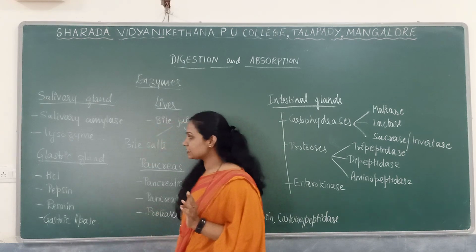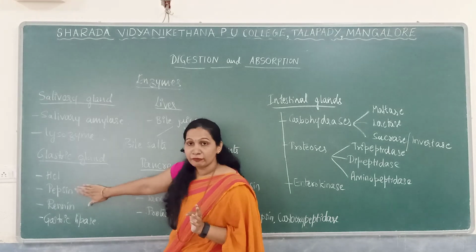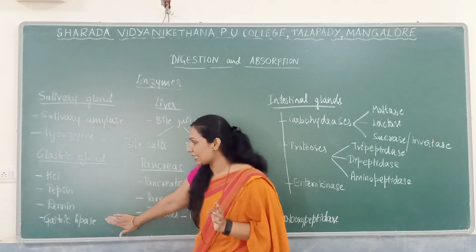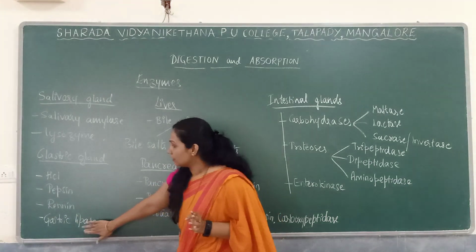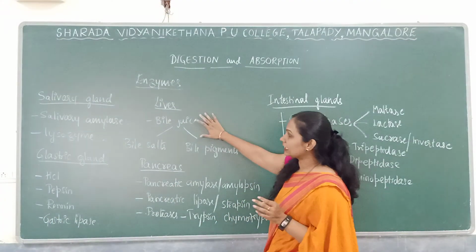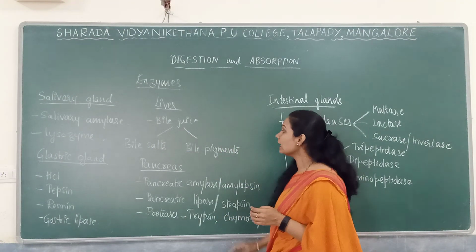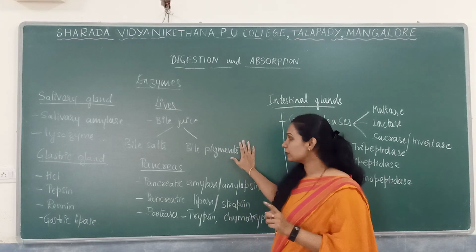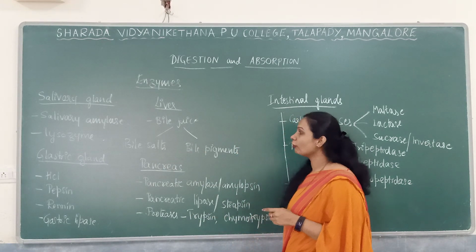In the gastric glands, it mainly consists of HCl, pepsin, meant for protein digestion, renin, meant for milk protein digestion, and gastric lipase, meant for lipid digestion, but its action is very little. The liver mainly secretes bile juice consisting of bile salts as well as bile pigments. Bile pigments are of two types: bilirubin, a yellow pigment, and biliverdin, a green pigment. Bile salts are involved in the emulsification of fat.